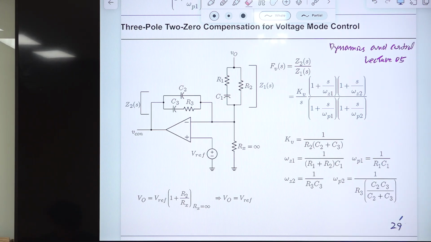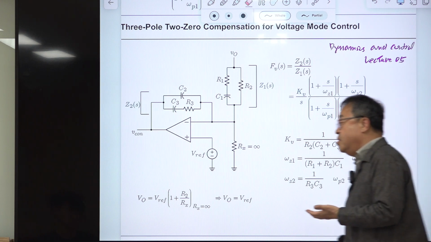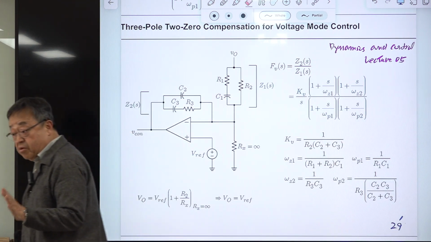Okay? Or if you have a desired transfer function, something like this, there is a way of directly constructing this and determining the values of this to have the desired poles and zeros. Okay? Either way is possible. Right? So that is maybe one of the design-oriented analyses of the circuit. Okay?